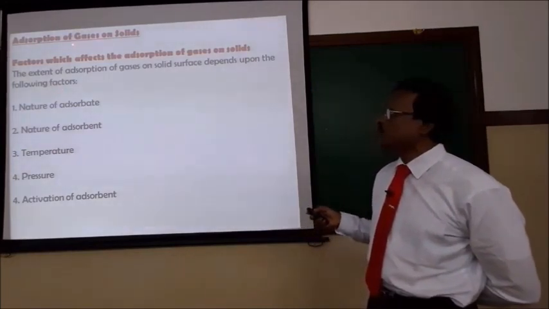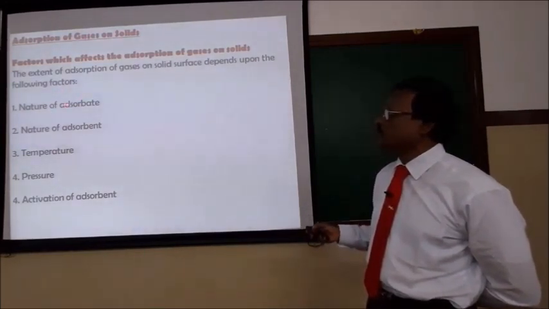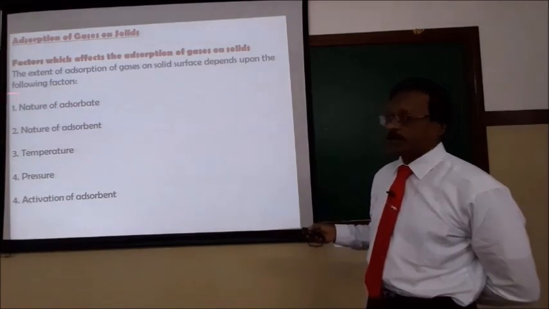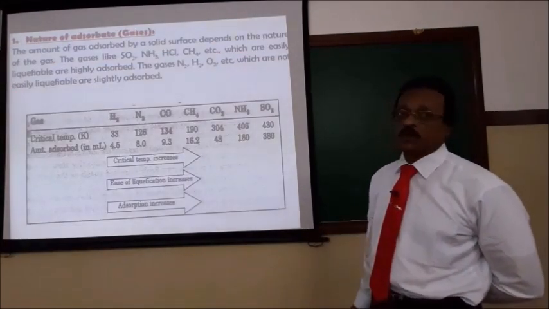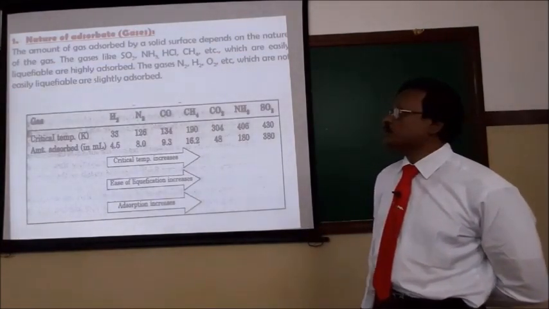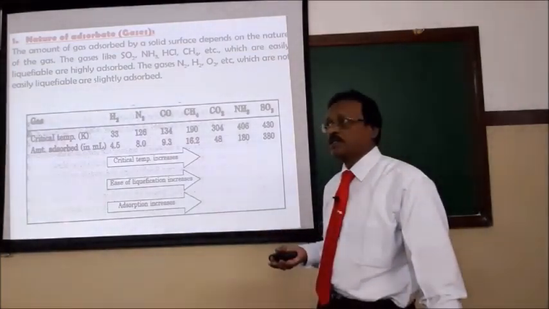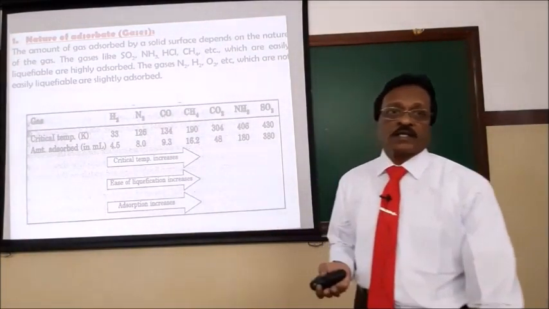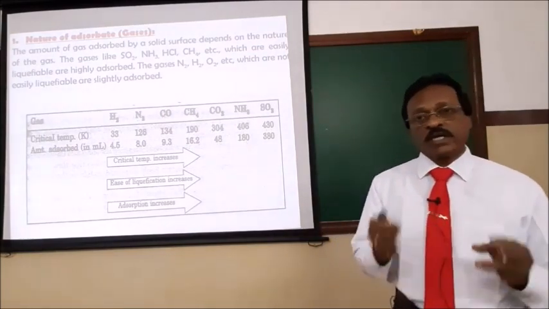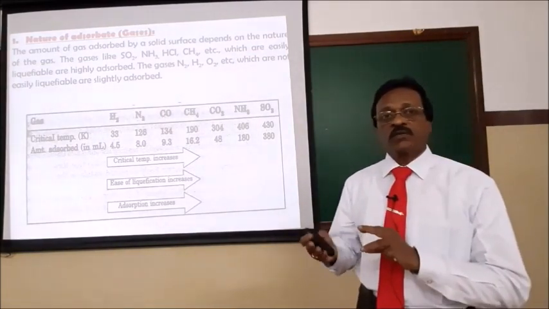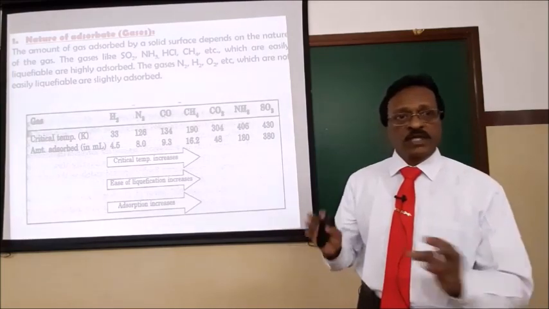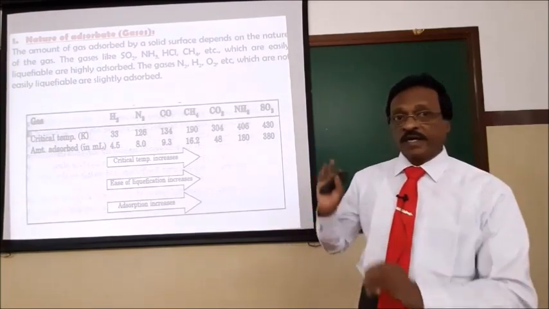Now, adsorption of gases on the solid depends upon the nature of adsorbate. Look at this slide. I will go back to your first PUC, where you studied the gas laws: ideal gas and real gas. An ideal gas is one which obeys Boyle's law and Charles's law. A real gas is one which cannot obey Boyle's law and Charles's law. Now the same thing I am applying in the form of critical temperature.